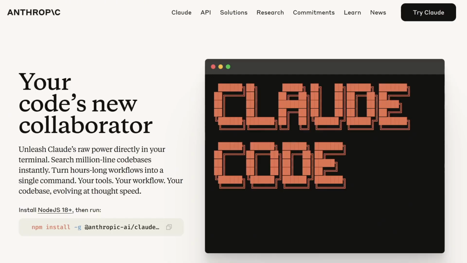Something like Claude Code really begins to shine when you're working on complex code bases, but the expectation here is that you do really need to know how to code and know your way around a computer, and have a deep understanding of software. Alright, that is a crash course on vibe coding.